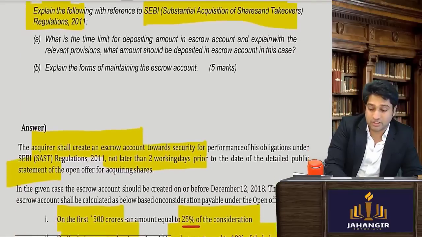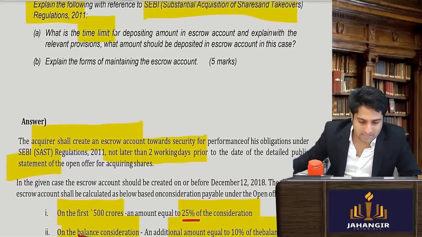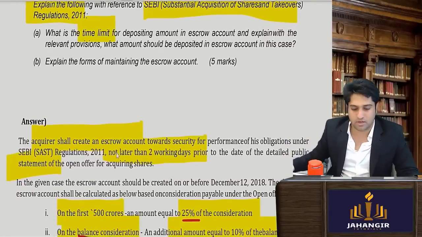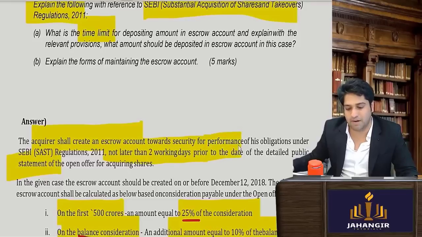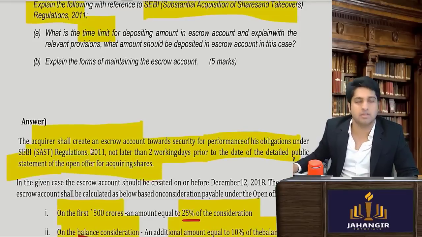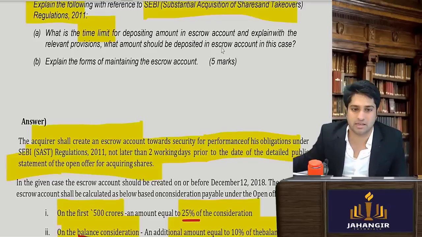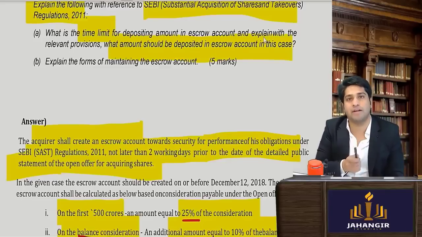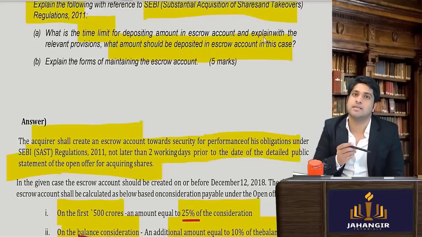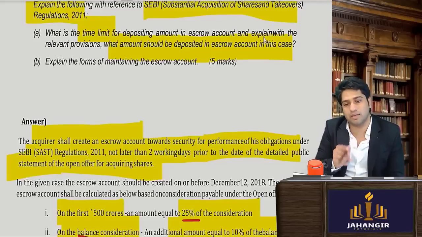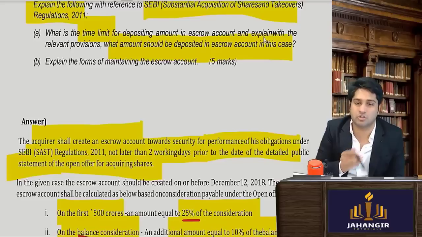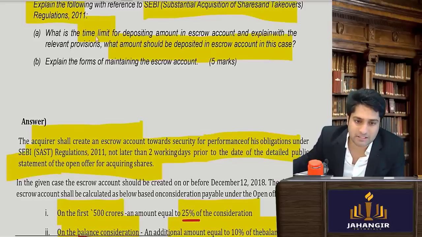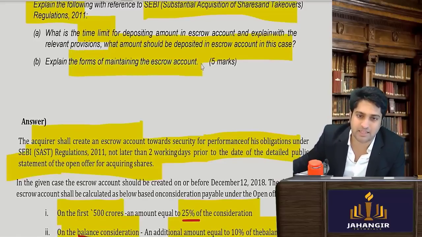Now let's see what the question is. What is the time limit for depositing? Again, we saw: not later than 2 working days prior to the detailed public announcement, an escrow account has to be created. Very simple. And what amount should be deposited? Up to 500 crores, 25% should be given. For amounts beyond 500 crores, for the first 500 crores you will give 25%, and for the amount beyond 500 crores, you will give 10%. Explain the various forms of maintaining an escrow account.